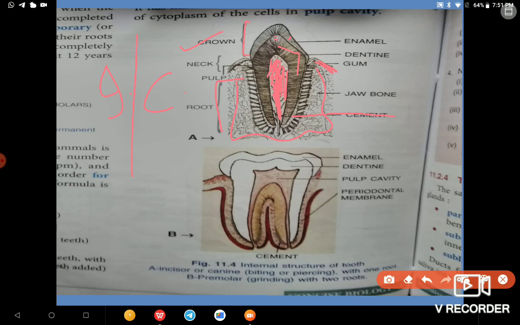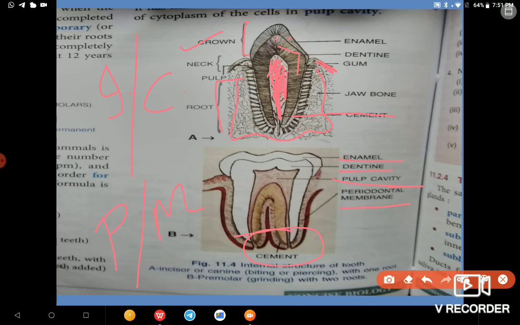Okay, next we go to the part for our premolars and molars. First we have the enamel, the outermost part, then dentine, pulp cavity, and the periodontal membrane, in addition to cement. So these are the parts we are having.